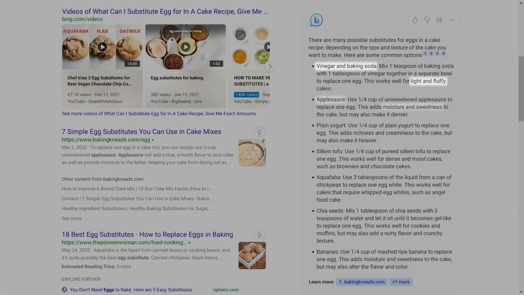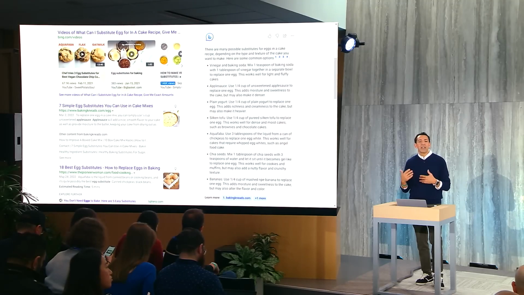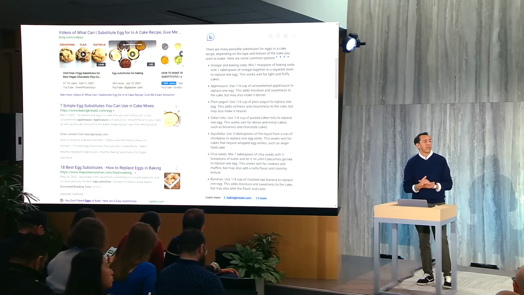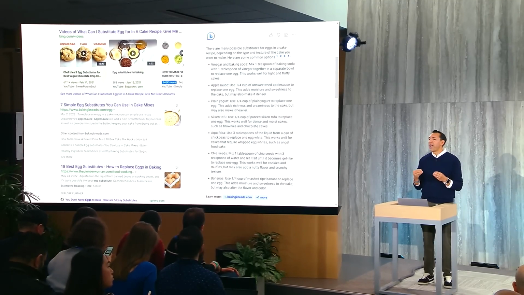I love this. You can actually see, for example, if you go with vinegar and baking soda, the cake is lighter and more fluffy. These are just little helpful tips that every day help make your life a little better. These are just some examples. And you can start to get a sense of how, with answers, we go far beyond what you can do with search today. We can actually help you get what you want to get done.